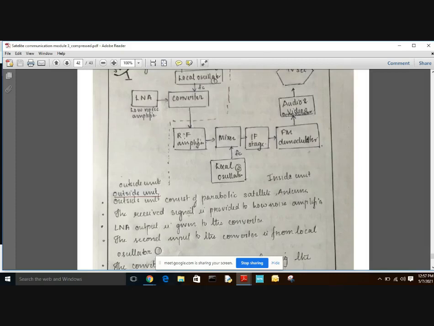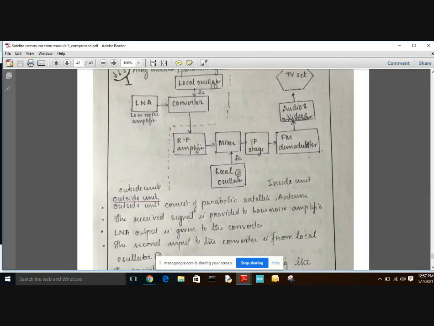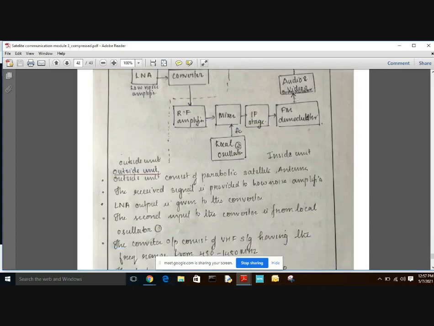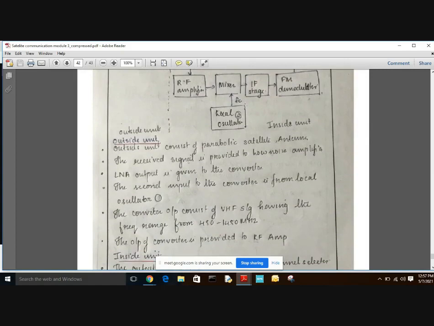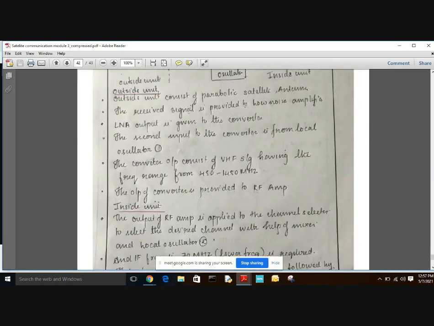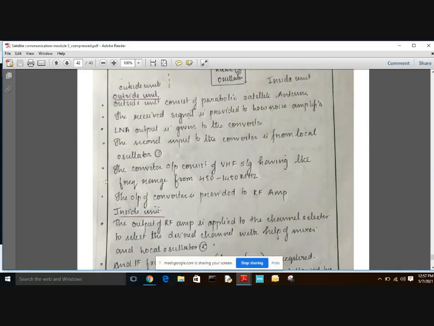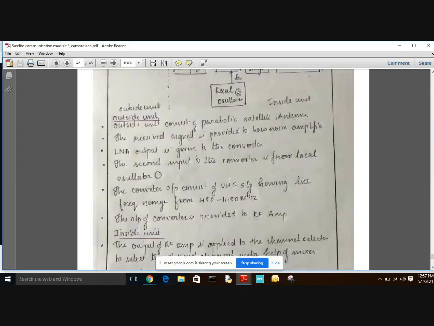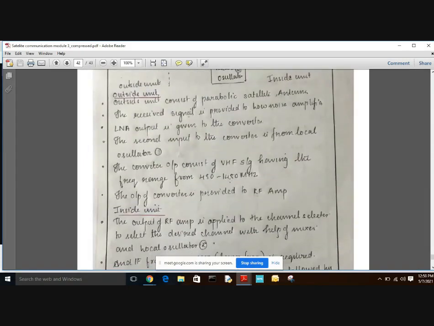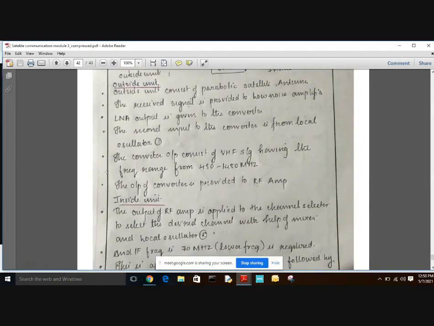The inside unit consists of an RF amplifier, mixer, local oscillator 2, IF stage, FM demodulator, audio and video demodulator, and TV set. The converter output is a very high frequency signal, with a frequency range from 450 megahertz to 1450 megahertz. This is given to the RF amplifier. So now we will discuss the inside unit.